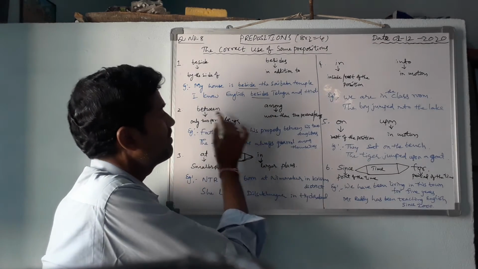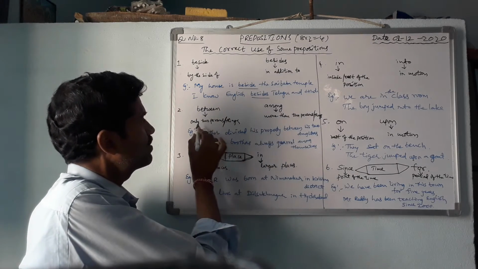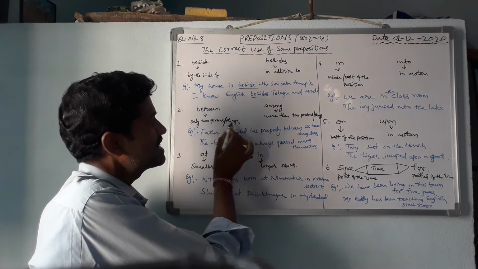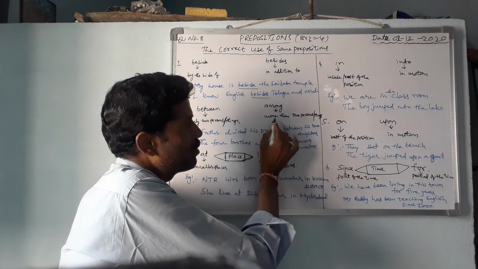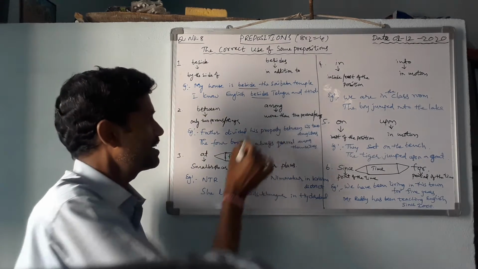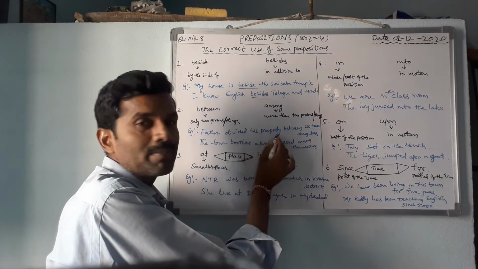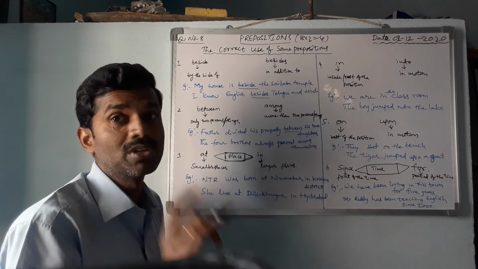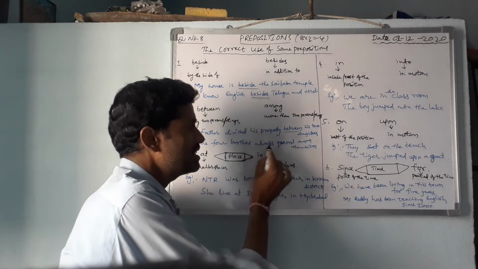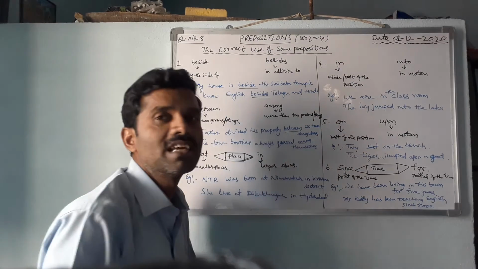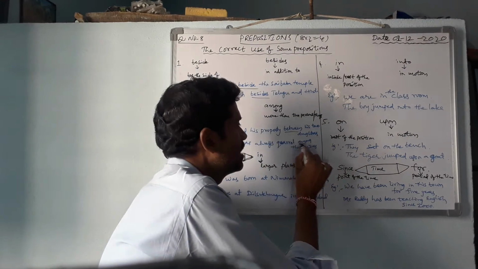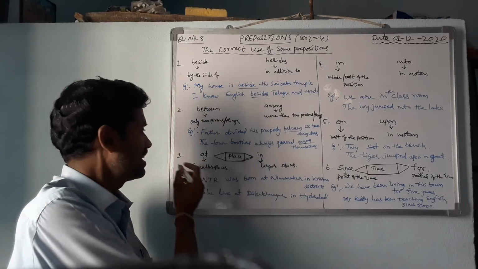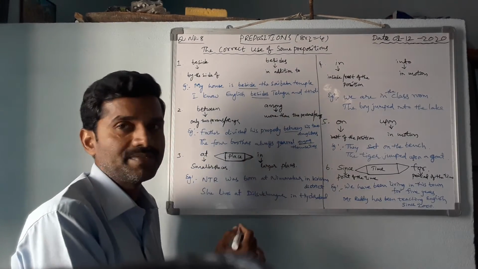Next, between and among. Between is used only between two persons or things. When more than two persons or things, among is used. Father divided his property between his two daughters. Only two daughters. The four brothers always quarrel among themselves. Among themselves.